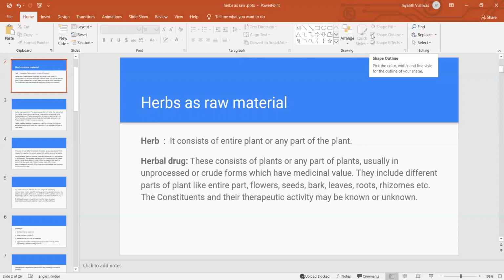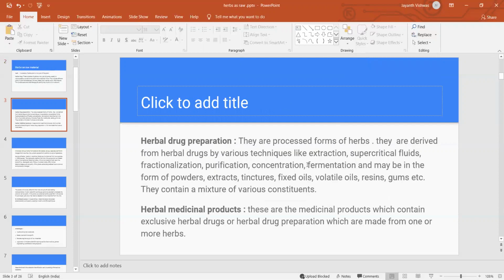The chemical constituents present in the plants also have therapeutic activity, and sometimes may be known or unknown. Sometimes we may not know the therapeutic activity as well as the chemical constituents of that particular plant.